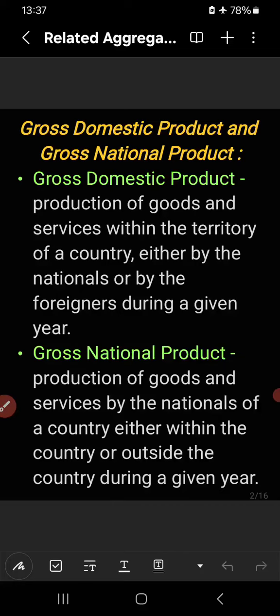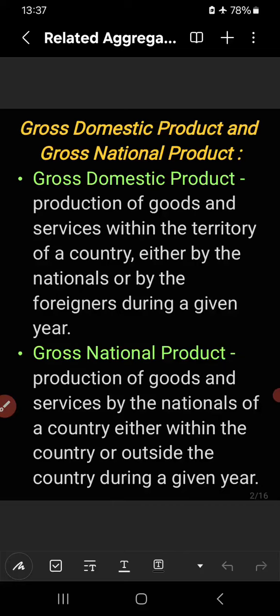But what is gross national product? GNP. What is national product? Production of goods and services by the nationals of a country, by the normal residents of a country, either within the country or outside the country during a given year.